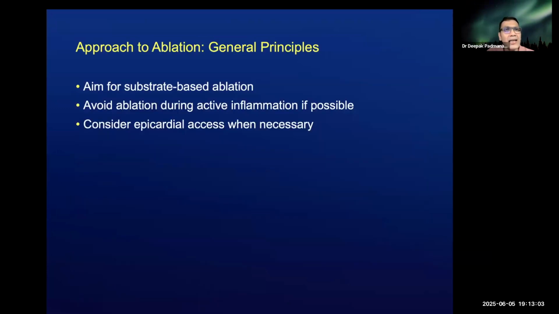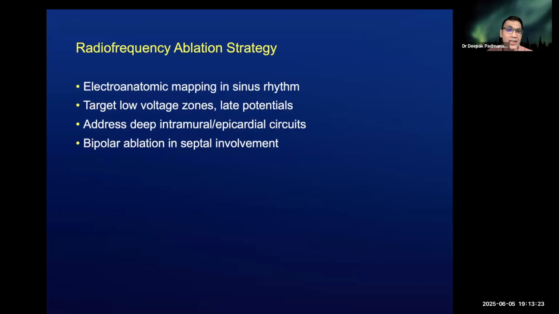When considering approach to ablation, the general principle is ablate only when necessary. Ablate when there is no inflammation, and the aim has to be to ablate using a substrate-based selection. Epicardial access should be considered when necessary, especially if the imaging shows epicardial enhancement or fibrosis. The strategy for ablation using radio frequency is to do an electroanatomic map in sinus rhythm, target the low voltage zones, late potentials, and also address the deep intramural and epicardial circuits.